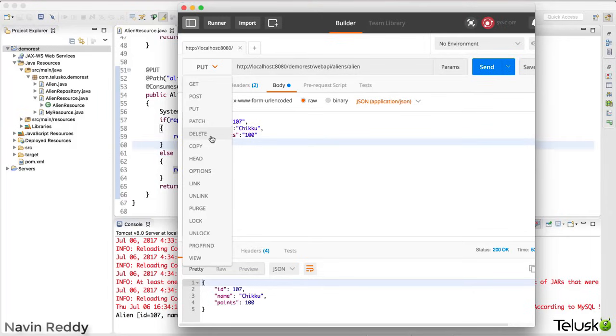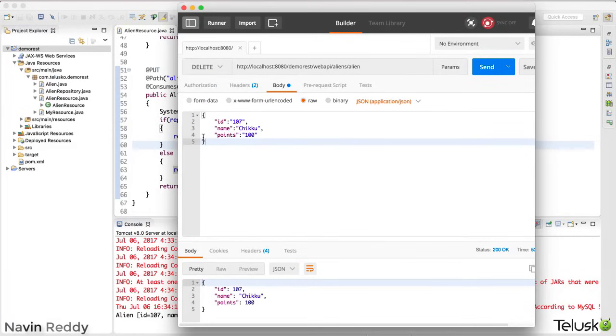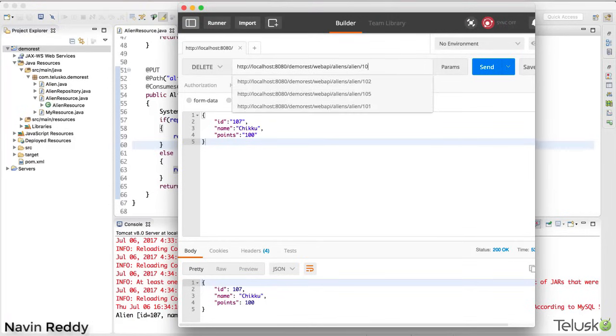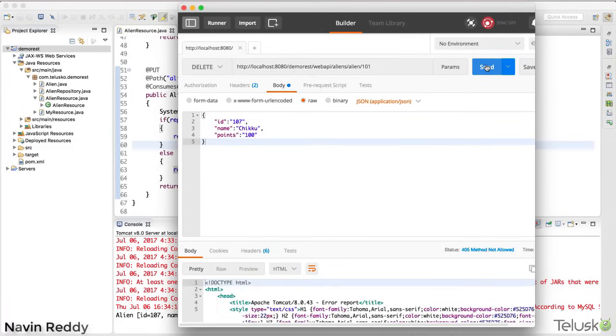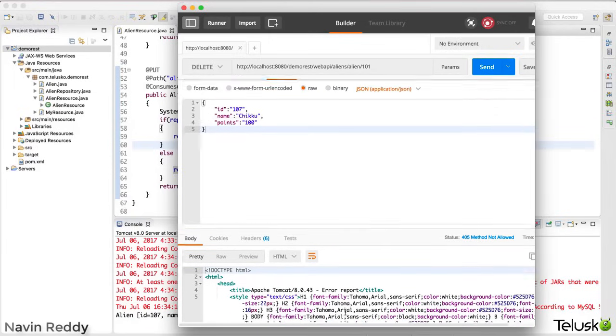Again, using REST, you can use this form. You can also use the other ones as well, but then these four are very useful. So we'll use delete now. Of course, you know why we're using delete, because we want to delete the resource. So if I say, hey, I want to delete the alien with an ID which is 101, when I send a delete request for alien 101, if I click on send, it should delete the resource. It should return the resource as well.